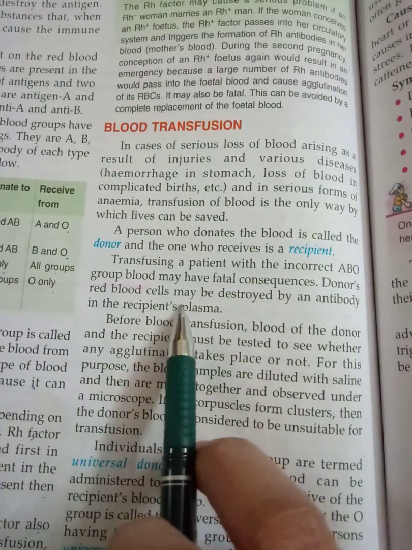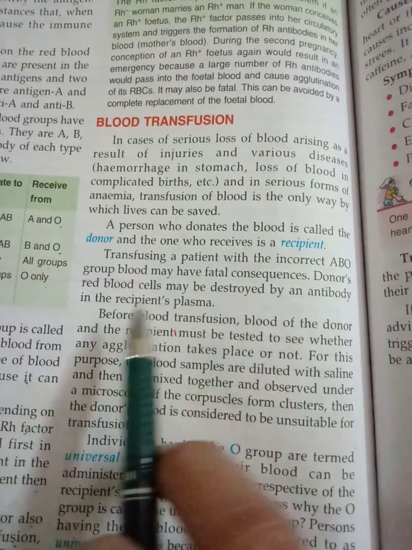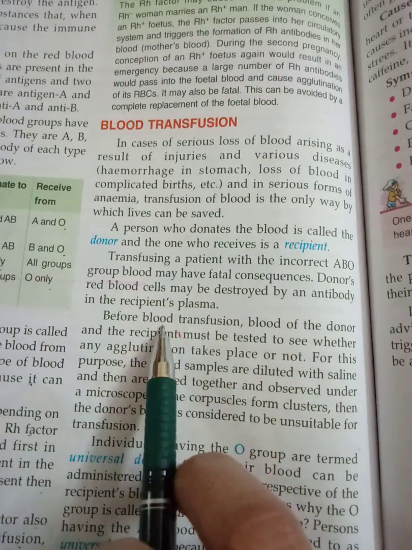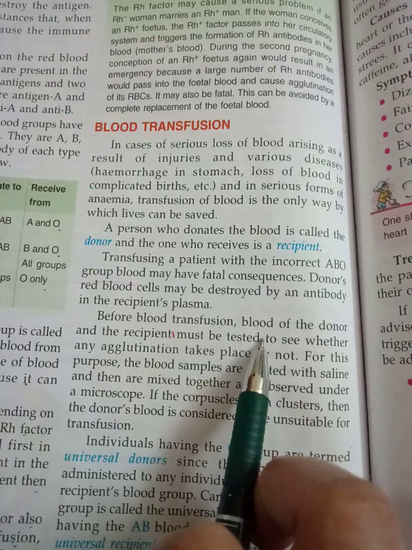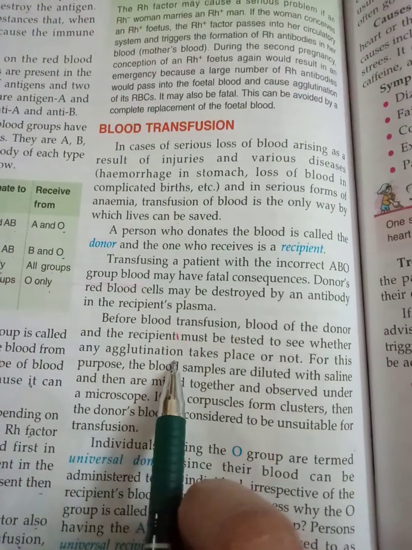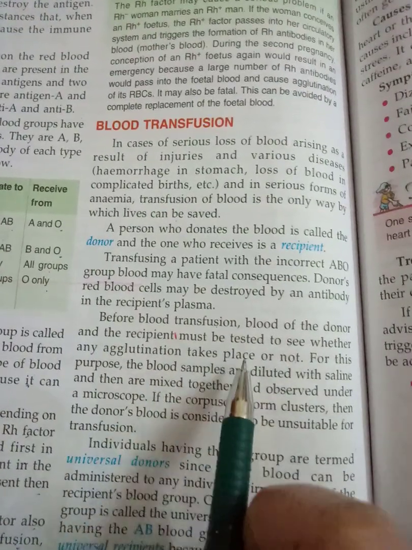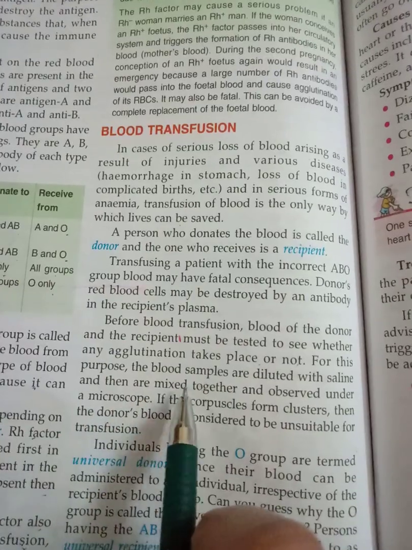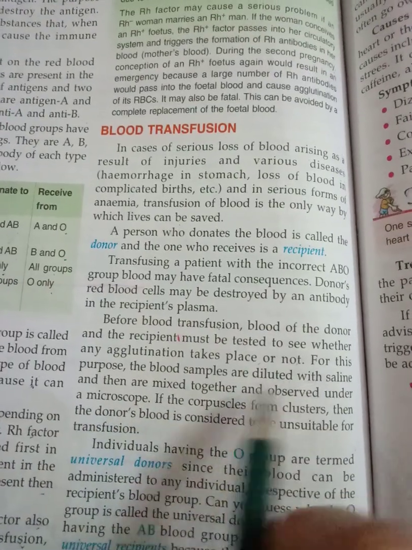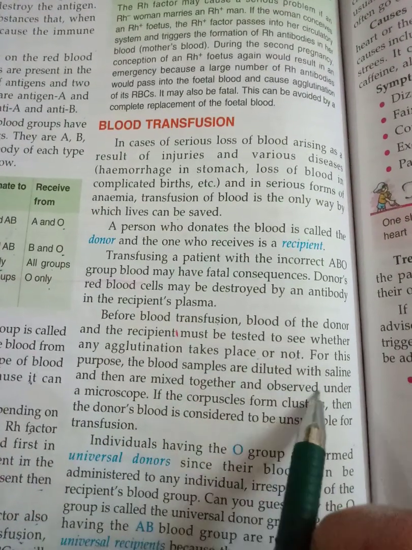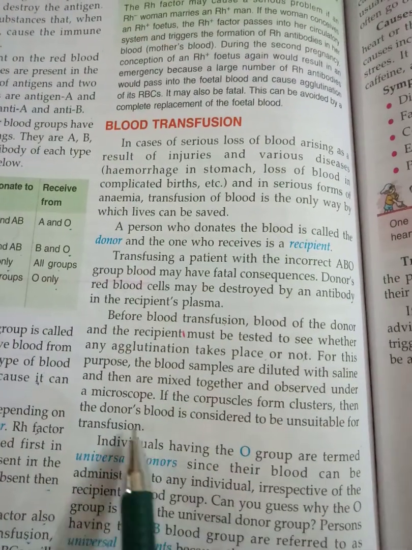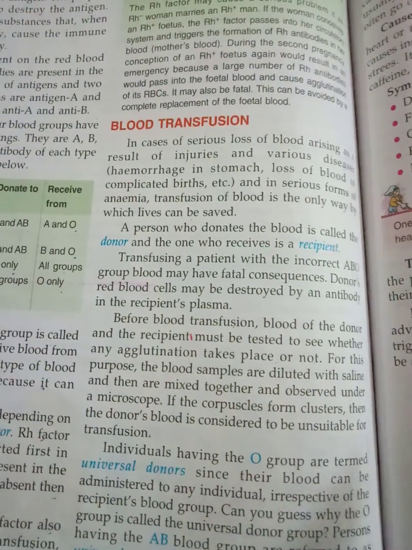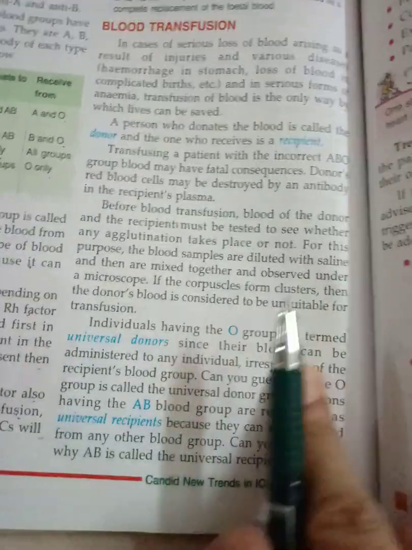Donor's red blood cells may be destroyed by an antibody in the recipient's plasma. So before blood transfusion, blood of the donor and recipient must be tested to see whether any agglutination takes place or not. This is very necessary. For this purpose, blood samples are diluted with saline and then mixed together and observed under a microscope. If corpuscles form clusters, then the donor's blood is considered to be unsuitable for transfusion.